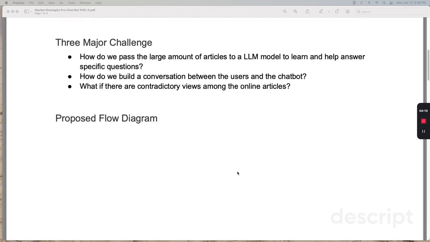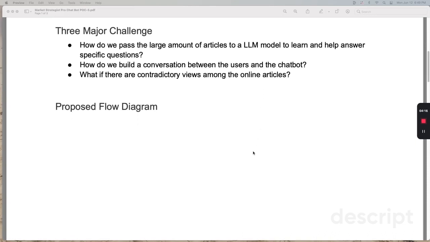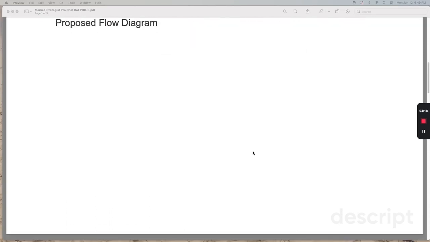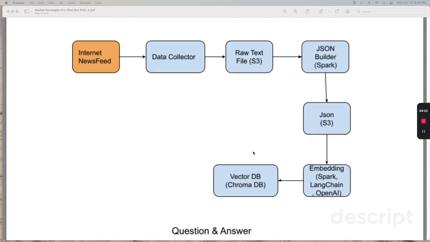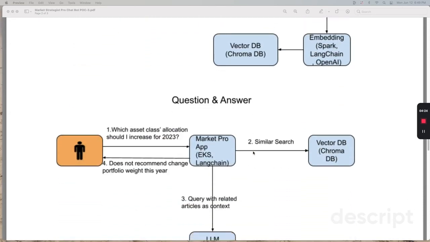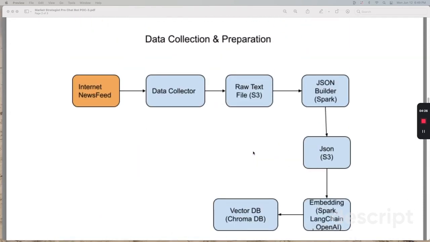So to build this chat AI and solve all these three major challenges, here is the proposed flow diagram. First is data collection and preparation. Second is how to do the questions and answers. For data collection and preparation, we get it from a news feed.